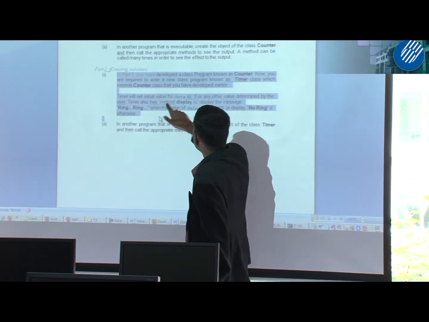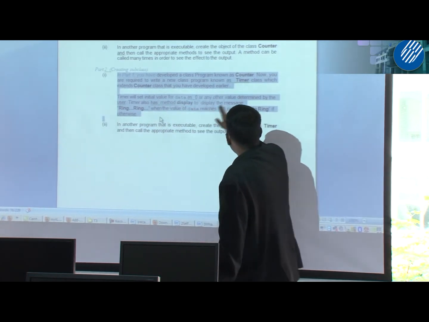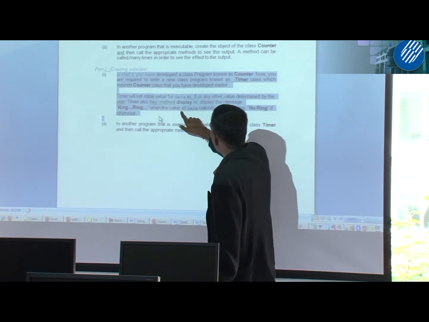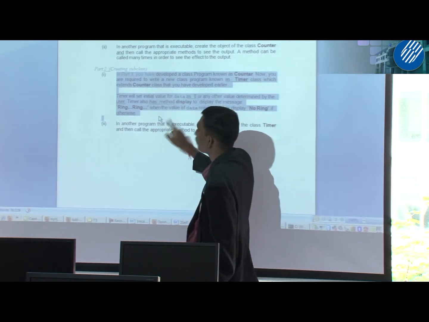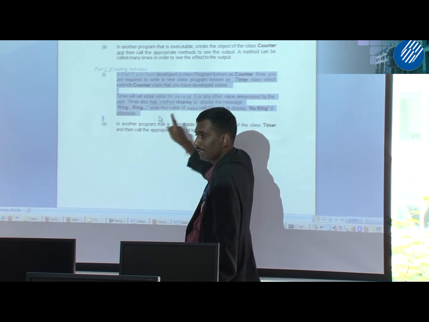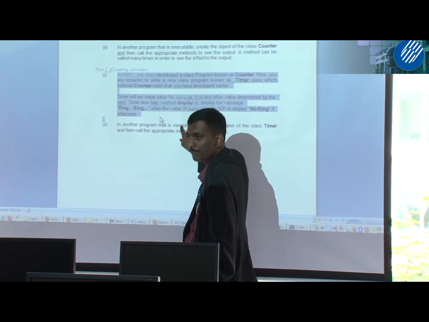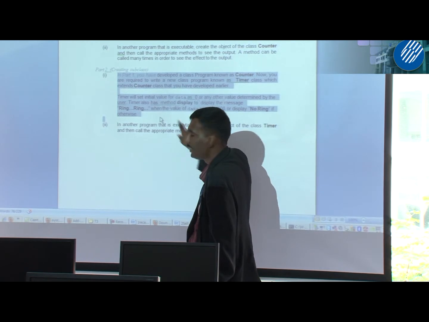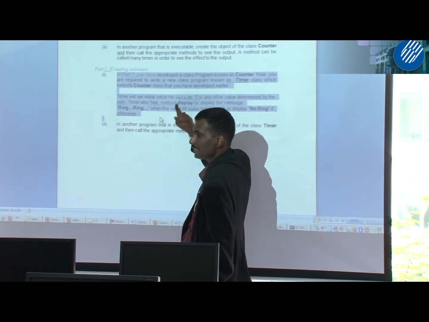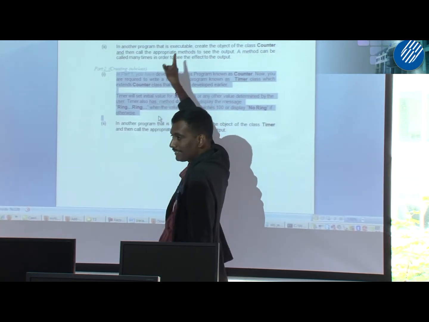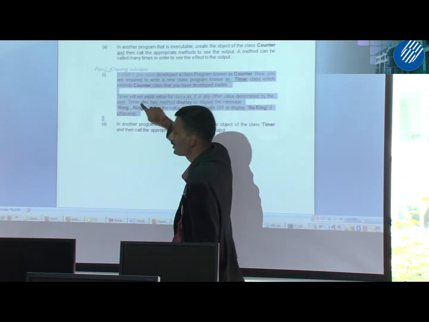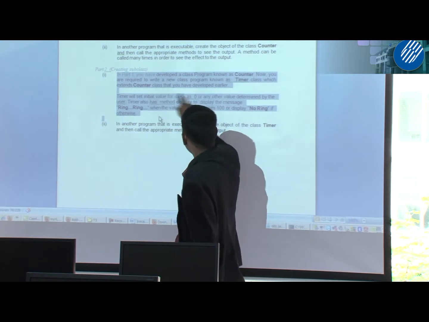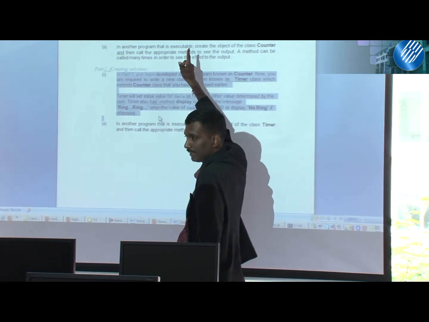Timer also has a method display to display the message ring ring when the value of data reaches 100, or display no ring if otherwise. So how many? One method. Is this overlap? No, right? Display ring ring doesn't happen in the superclass. This is a new thing. So the two constructors are already mentioned here, already overlap with the superclass.